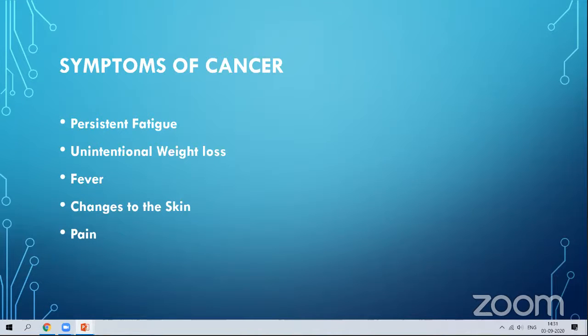Pain. Persistent pain will be there. The affected area will be paining all the time. If the degree is more, if it is a chronic cancer, you'll have excruciating pain. Unbearable pain will be there. All these things are the main symptoms of cancer. A particular area will be paining more, and you can predict excruciating pain in that particular area.